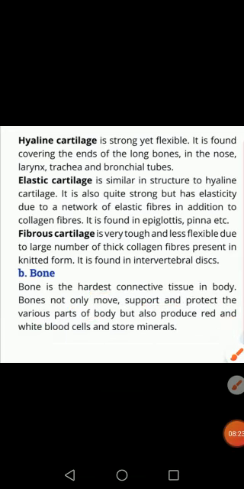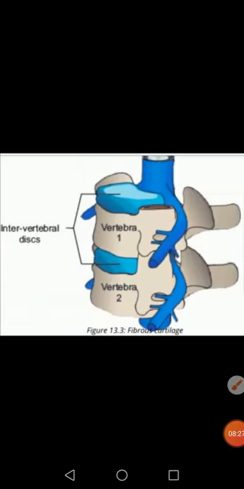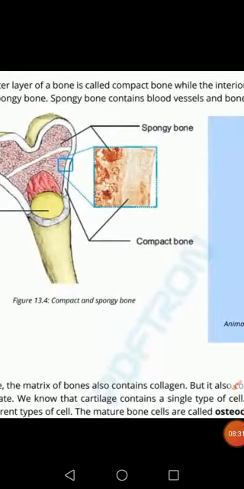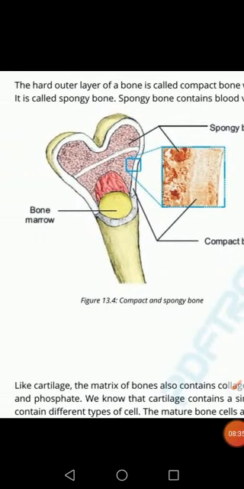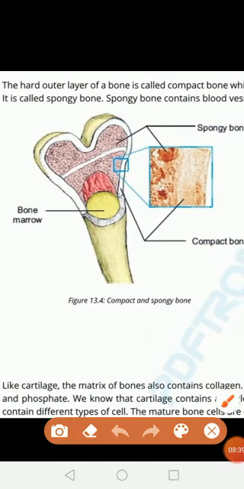Okay, now what is the structure of the bone? How is the structure of bone? This diagram basically shows the structure of bones. This is the hard outer layer of the bone, and this is called compact bone.